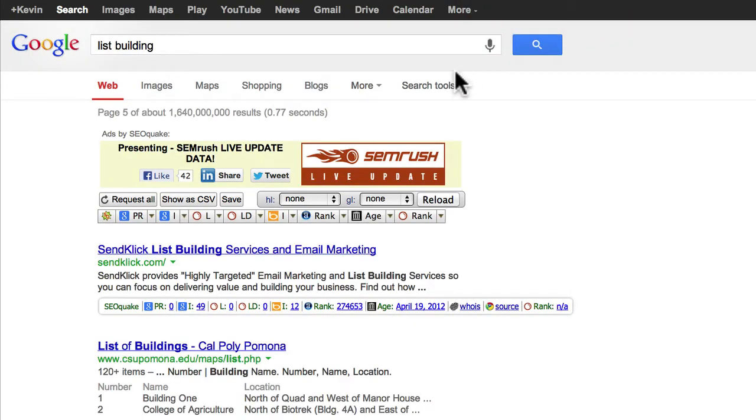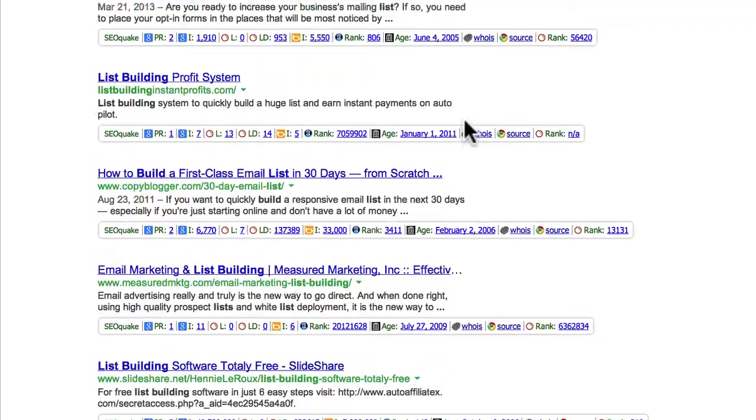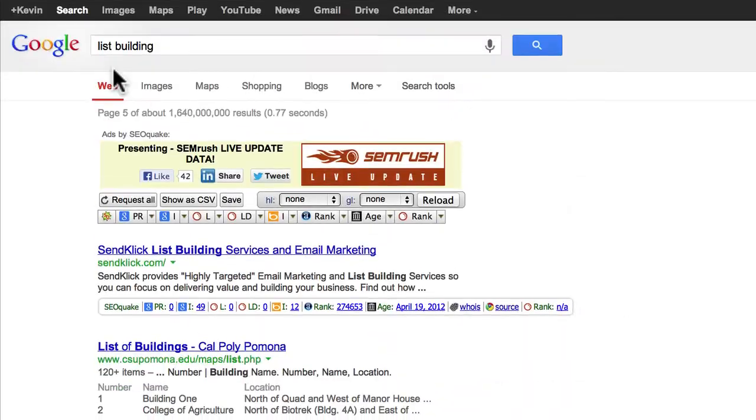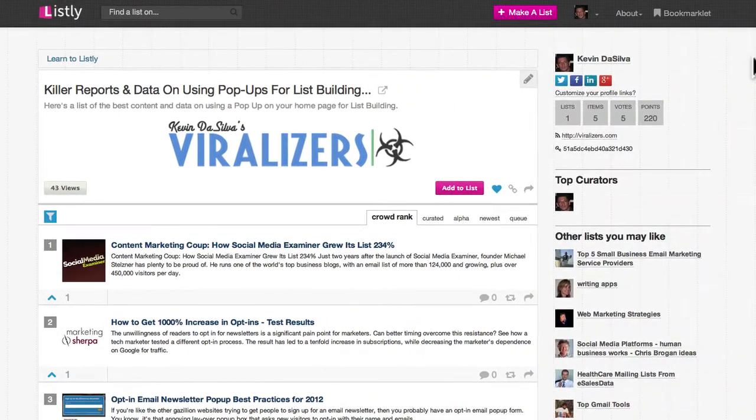Here's yet another keyword, list building. I don't think I'm ranking for that one. I got up to page 5 and stopped looking, but let's come back to the tool now. So here's the first Listly that I created. Again, I've done absolutely no promotion, but somebody hit me up and asked me to try it out so that I could create one of these videos.